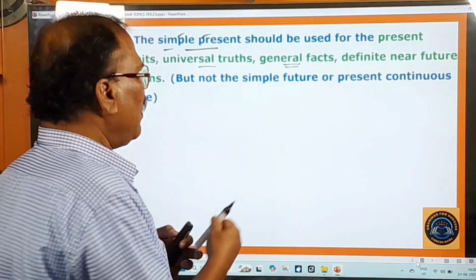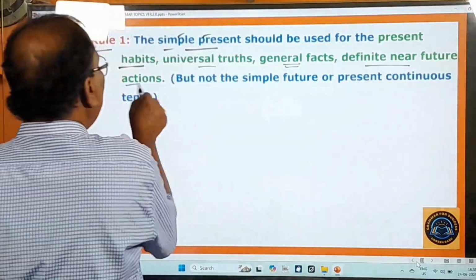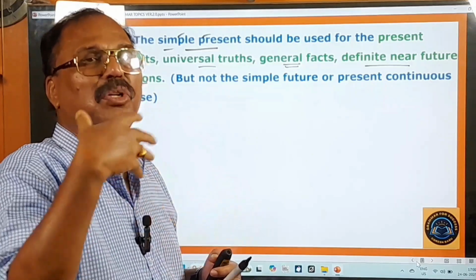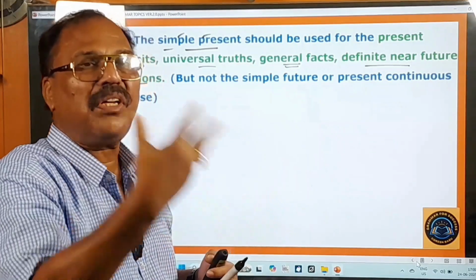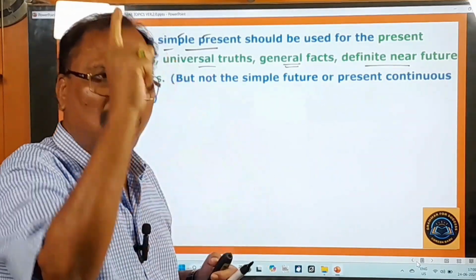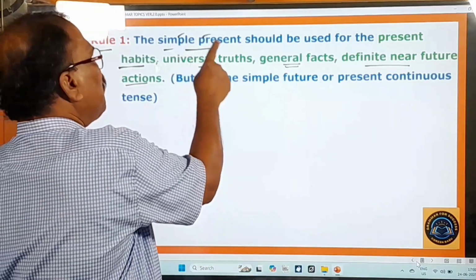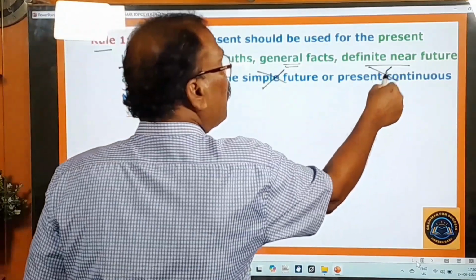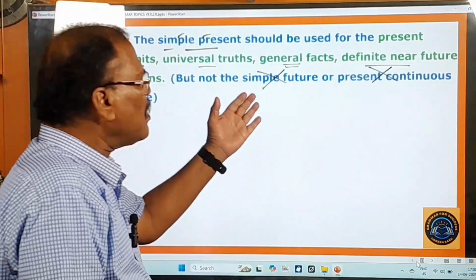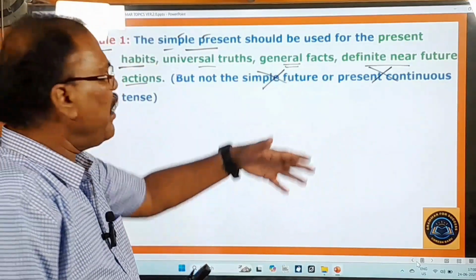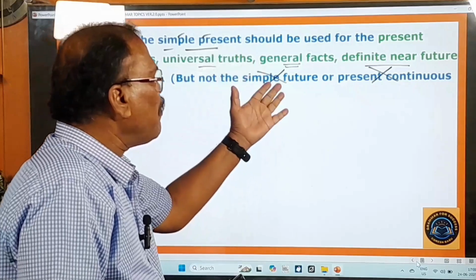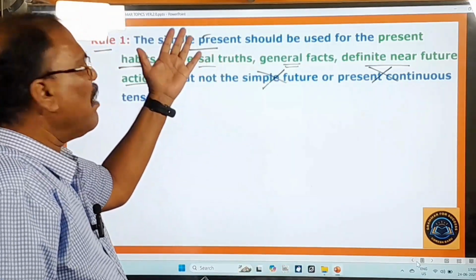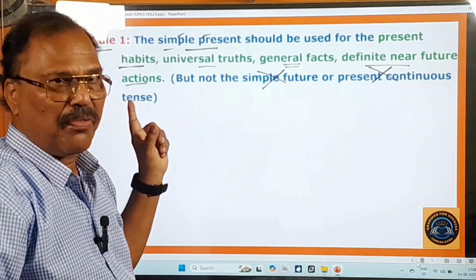And here, definite near future actions: all the future actions that are going to take place definitely should also be expressed in the simple present, but not in the simple future, and not in the present continuous. This is the mistake that we make. We express all these things in the simple future or in the present continuous, but in fact we have to express all of them in the simple present. Are you following me?